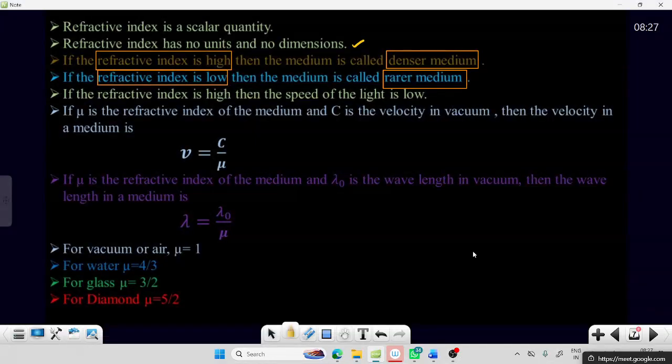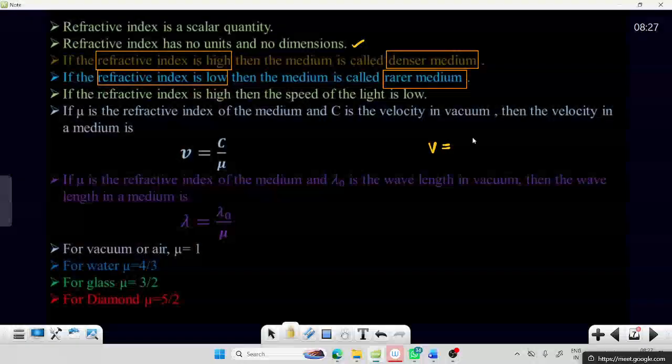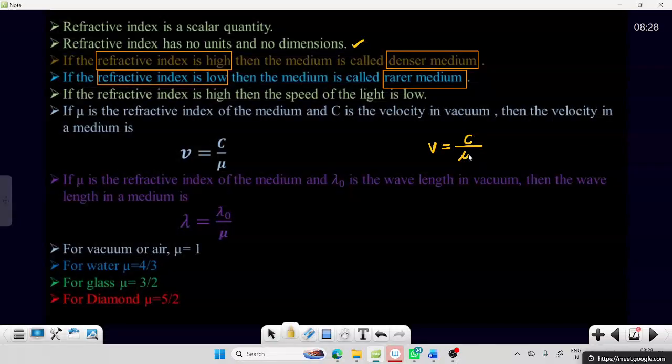So the speed in any medium is given as what? C is the velocity of light in air, 3 into 10 power 8, and the speed in the medium is given by c by mu, where mu is the refractive index.